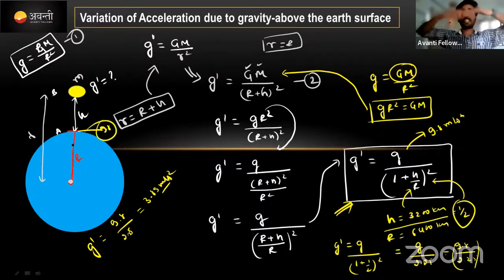If you go 3400 kilometer above, the value of g will decrease. This is the reality, correct ना. मेरा कहने का पॉइंट है ये, if you go above the earth surface the value of g will decrease.